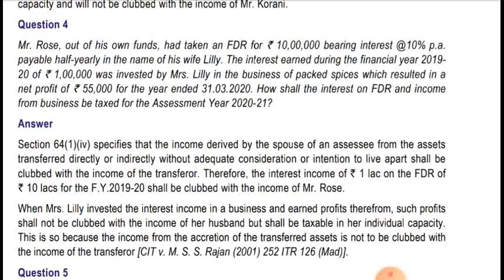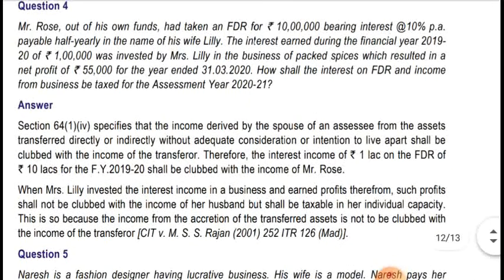As per section 64(1)(iv), income derived by the spouse of an individual from assets transferred directly or indirectly without adequate consideration or otherwise than in connection with an agreement to live apart shall be clubbed with the income of the transferor. If it is without adequate consideration, then only clubbing provision will be applicable, and if it is with adequate consideration, then clubbing will not be applicable, and if it is an agreement to live apart, then clubbing will not be applicable.